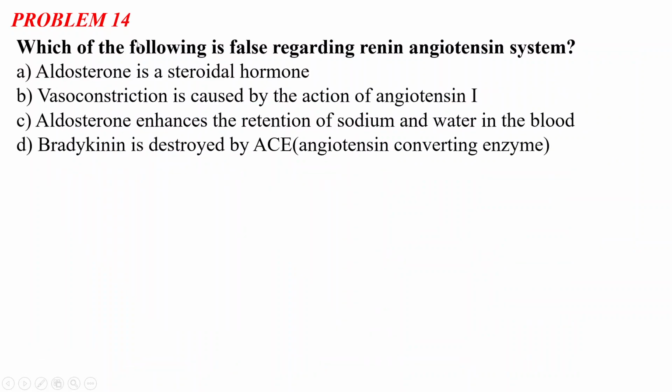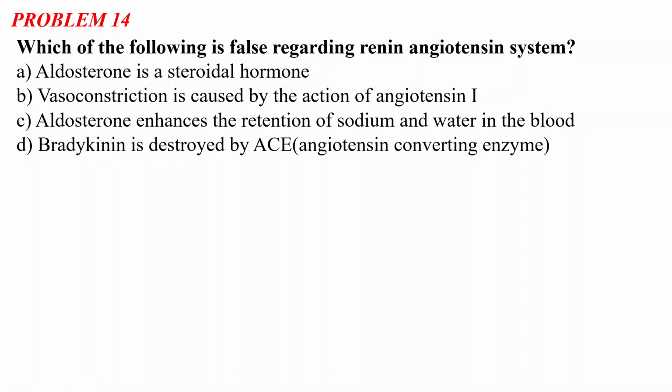So problem number 14 says: which of the following is false regarding the renin-angiotensin system? Option A, aldosterone is a steroidal hormone. Option B, vasoconstriction is caused by the action of angiotensin 1. Option C, aldosterone enhances the retention of sodium and water in the blood. And option D, bradykinin is destroyed by angiotensin converting enzyme.